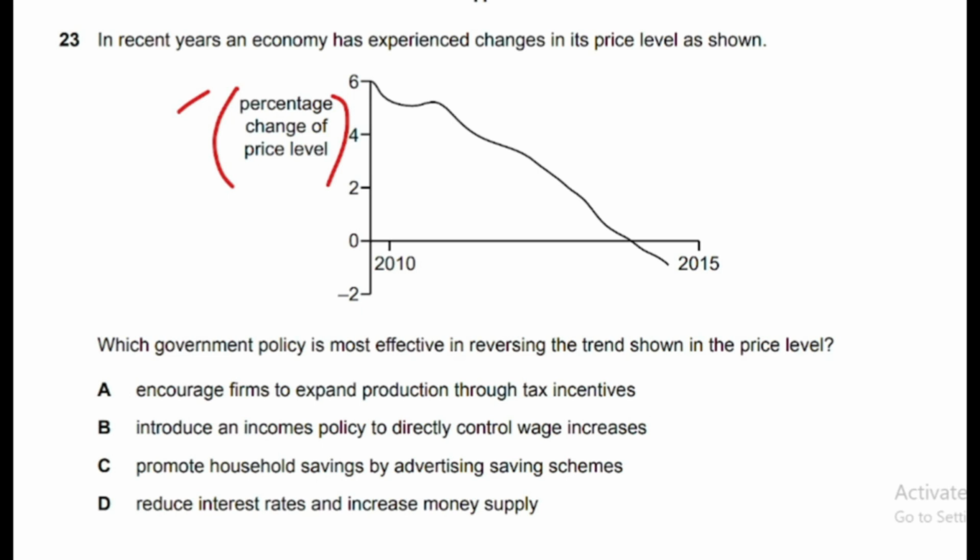So for this question, option D is correct answer. Reduce interest rate and increase money supply. So if you want price level to increase, then you should decrease interest rate. This is the part of monetary policy, expansionary monetary policy.